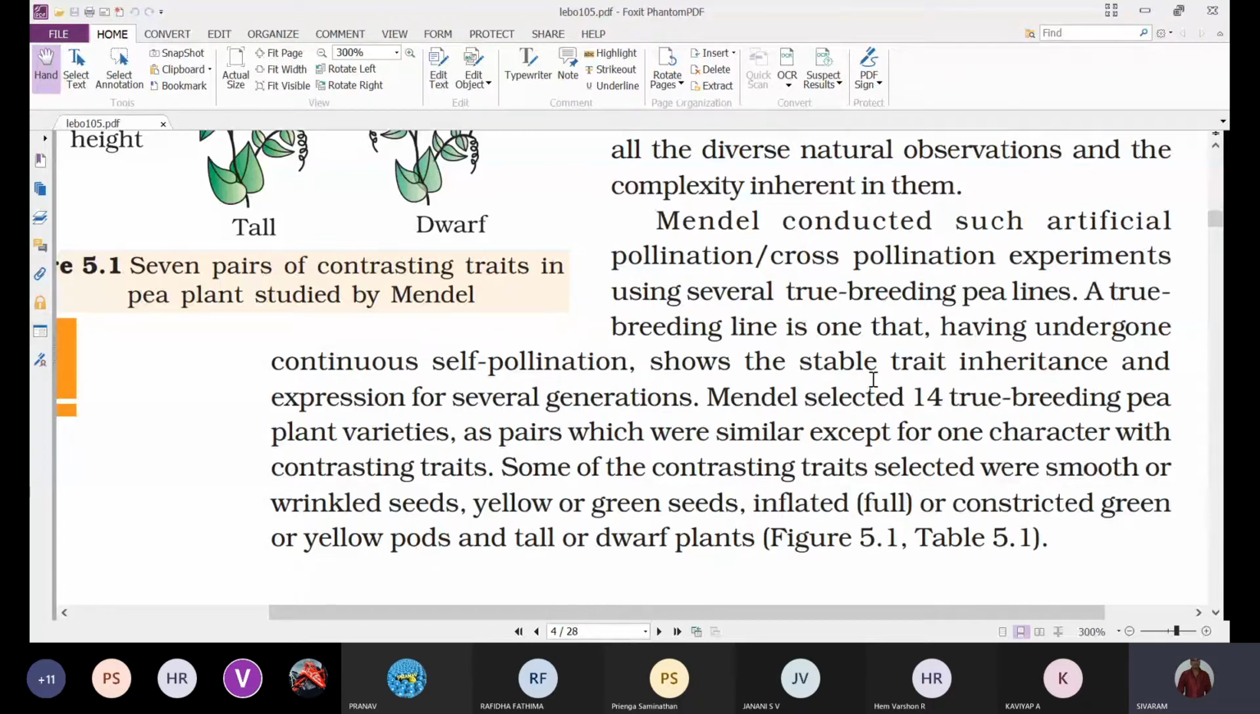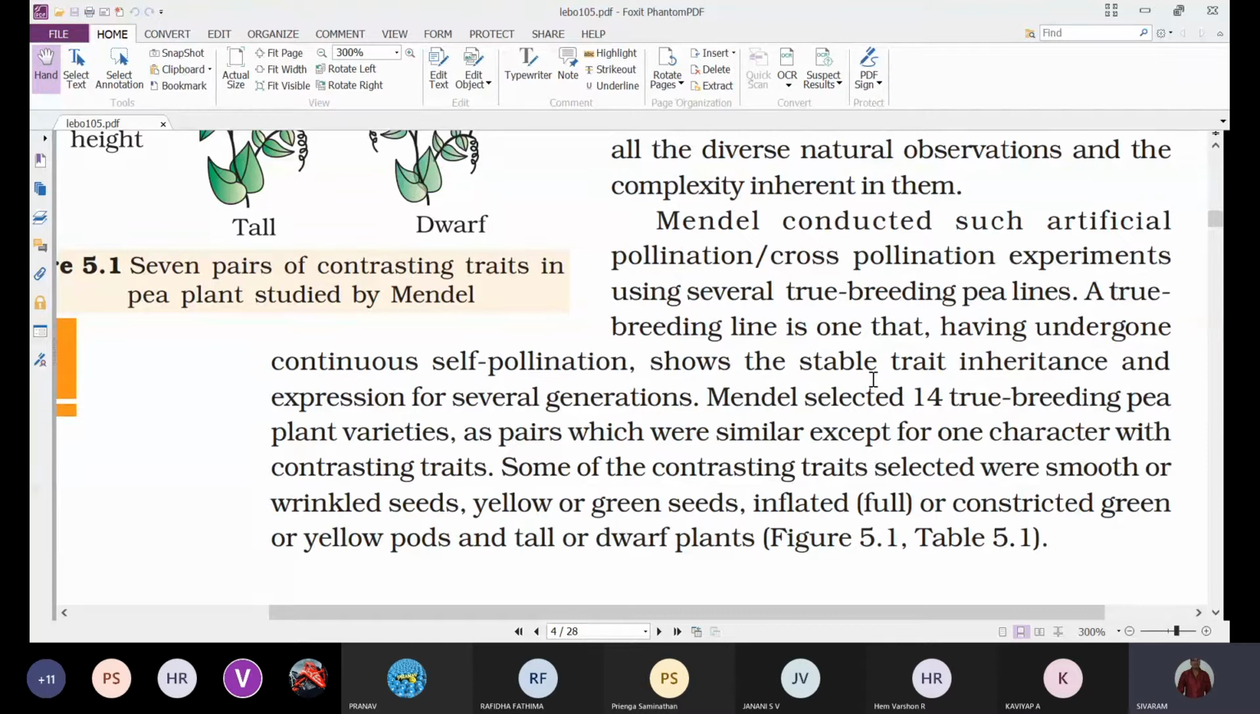So when he selected the true breeding ones, how was he able to know that the plant is a true breeding or pure line? He undertook self-pollination for fourth to sixth generations. If at the end of the fourth, fifth or sixth generation he got the same character in that plant, then he came to understand that the plant is showing true breeding. So that's what he said.